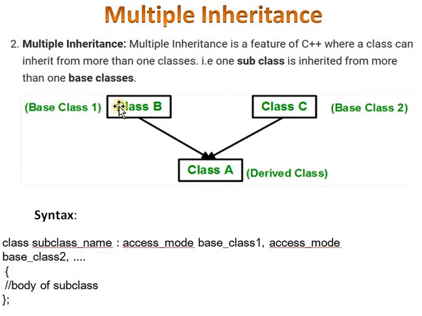This example demonstrates the concept of multiple inheritance.